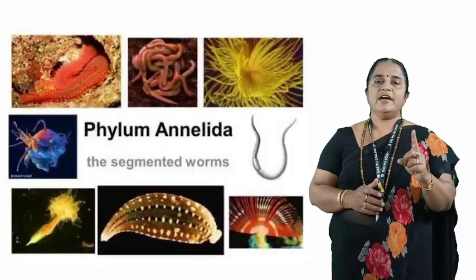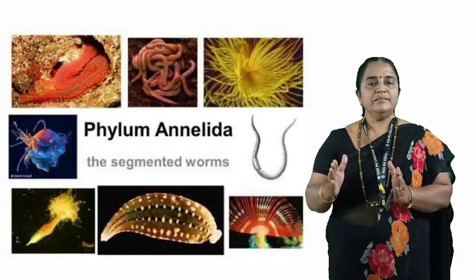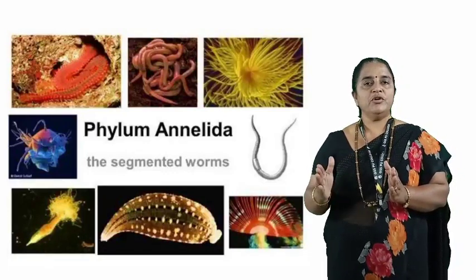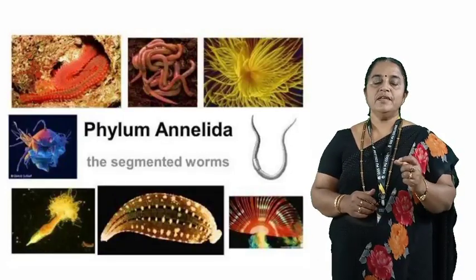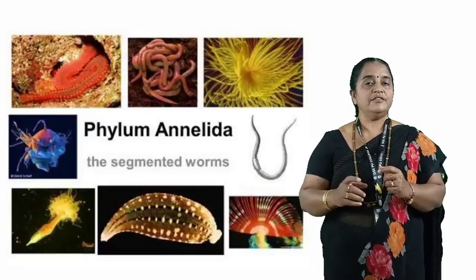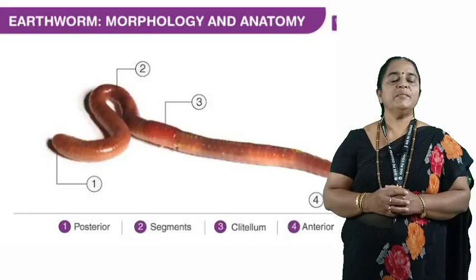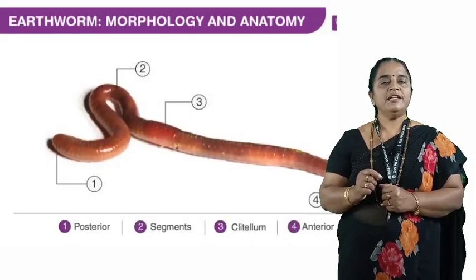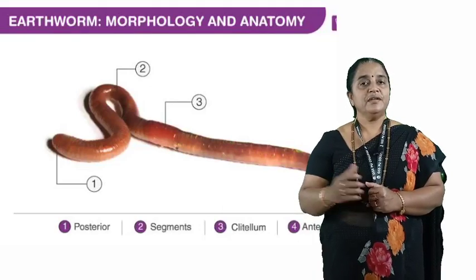Annelida is the first phylum in which we can see metamerism, meaning segmented body, eucoelomate, animals with true coelom, animals with well-developed organization. That's why the animal taken from this phylum is Pheretima posthuma. Common name is earthworm, popularly known as farmer's friend.